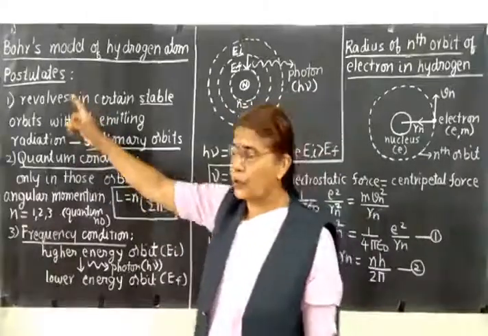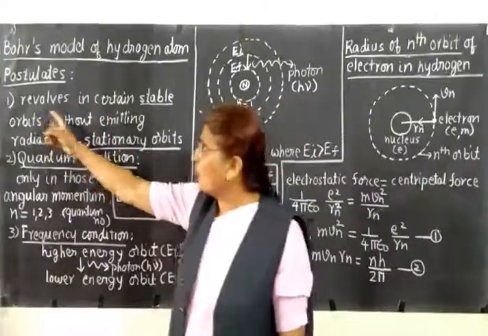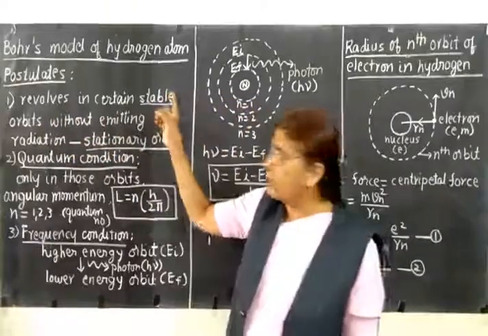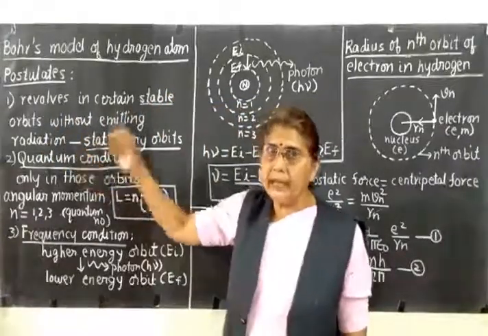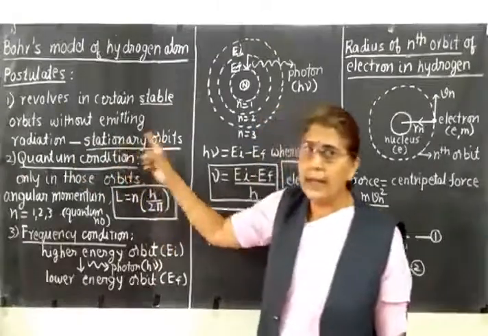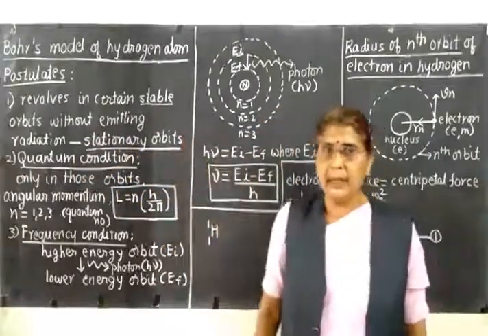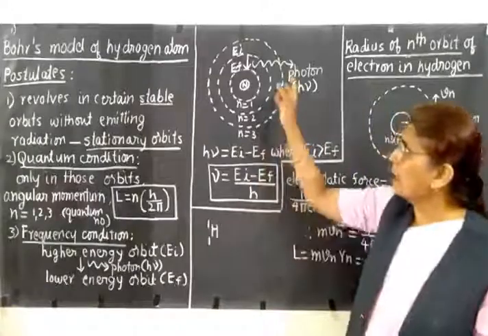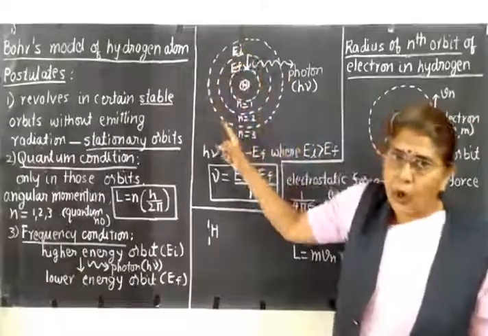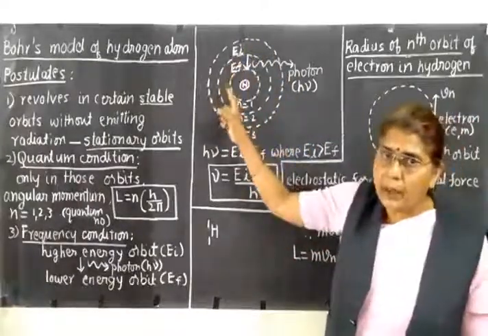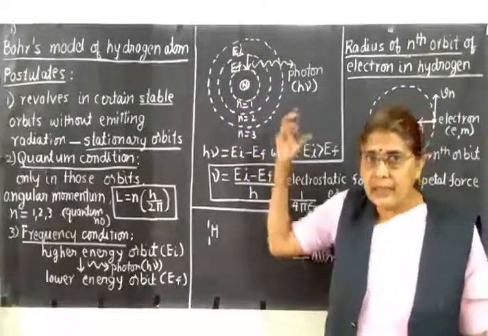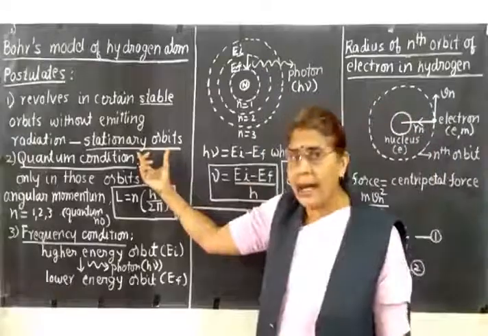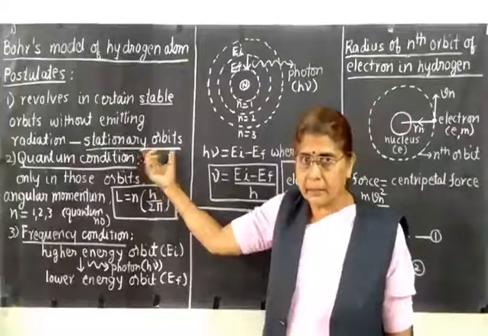According to the first postulate, an electron revolves in certain stable orbits without emitting radiation, and these orbits are called as the stationary orbits. The meaning is, as long as an electron revolves in one particular orbit, there is no emission of radiation, and such a stable orbit is called as a stationary orbit.